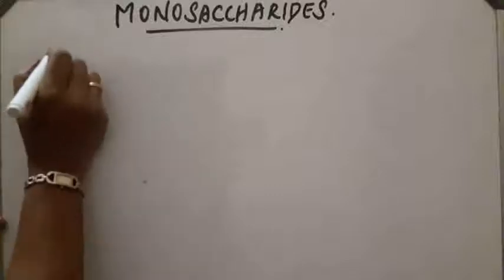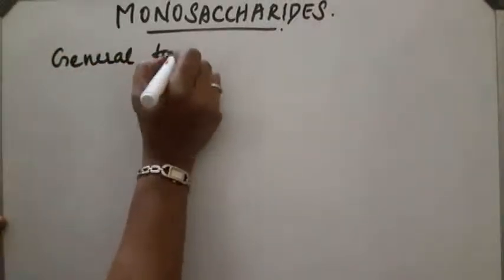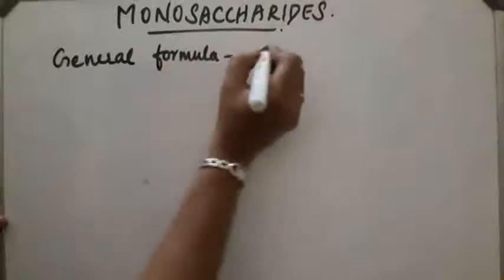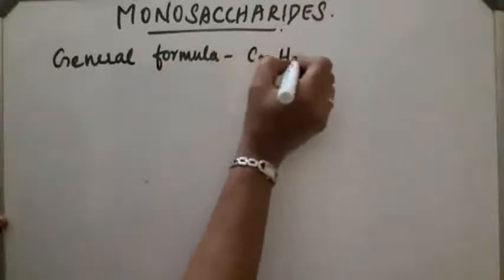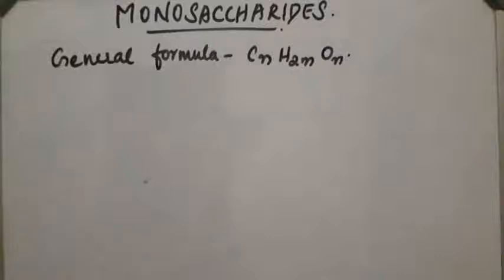Monosaccharides. Monosaccharides are the basis of carbohydrate chemistry, because all carbohydrates are either monosaccharides or are converted to monosaccharides on hydrolysis. The general formula for monosaccharides is CnH2nOn.